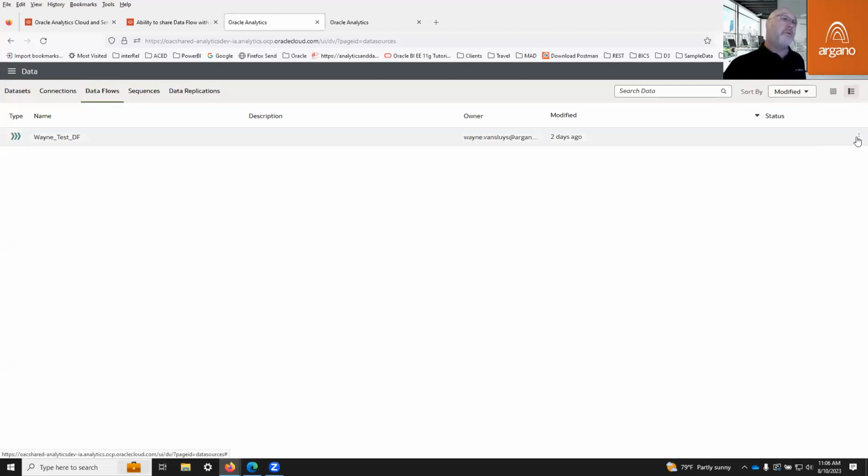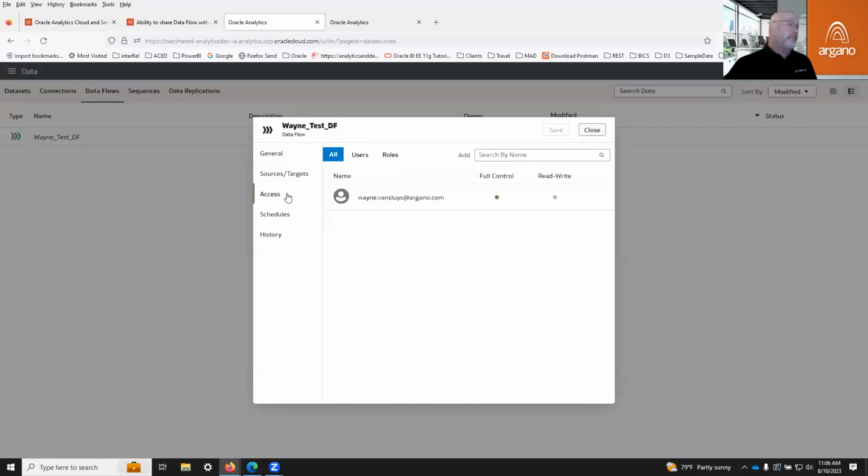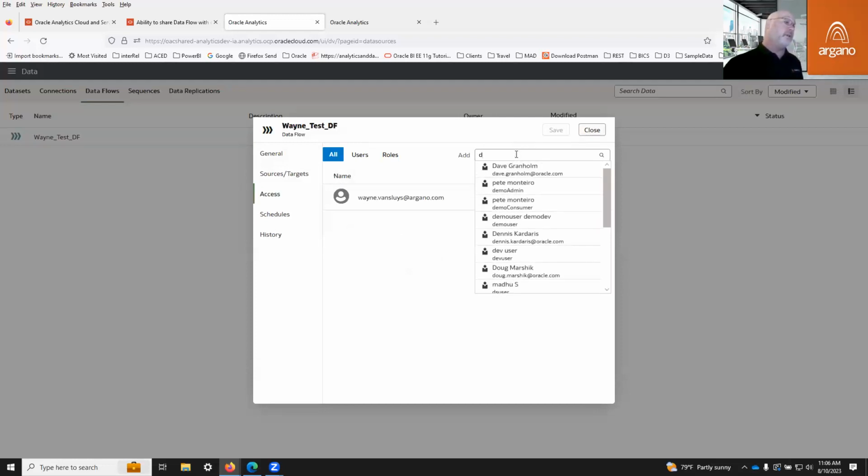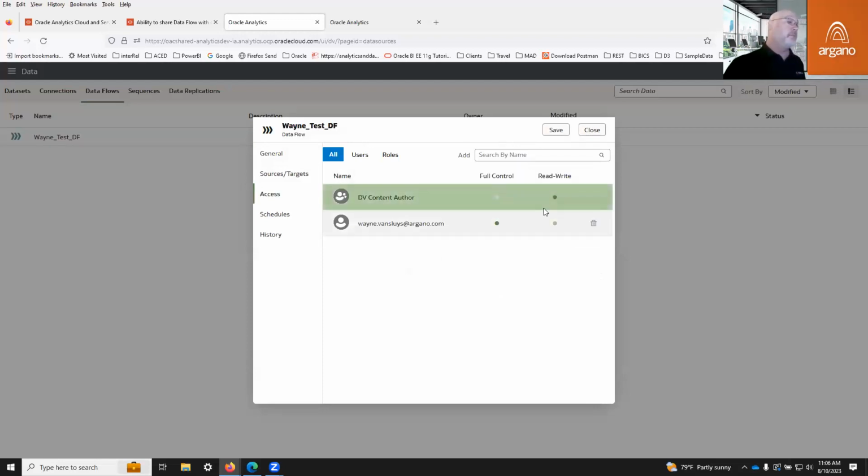If my cursor would behave. We can now assign access. So now it's not just tied to me. I can go into maybe here and say, I want to allow my data viz authors to be able to have control or just read write. And now this is powerful.